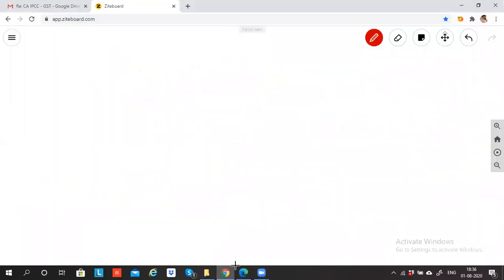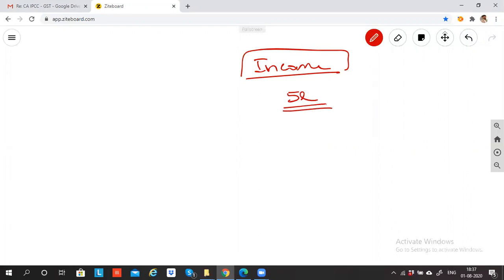Incurring is different, payment is different. For example, let's suppose that to earn the income of 5 lakh rupees, I incurred an expense of 4 lakh rent.